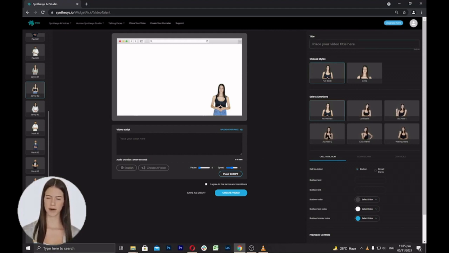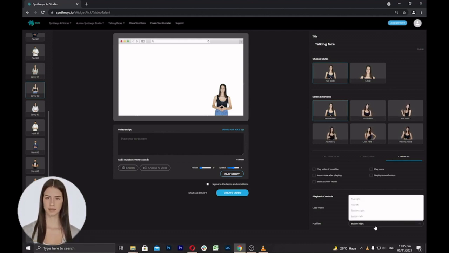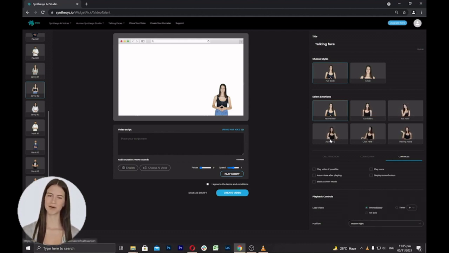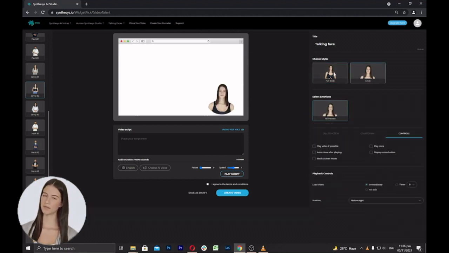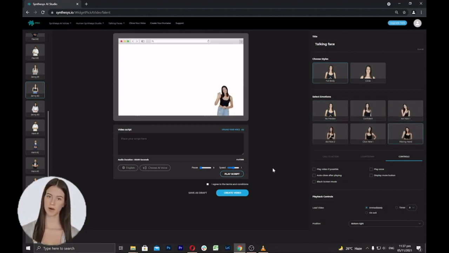Here you can add your desired title for the talking face, and then you can select the style, preview and other settings such as a call to action, countdown, playback options, and position of your Humatar on the screen. Under the Choose Styles area, you can choose for a full body or a circle style Humatar. You can click to see how it will appear on the screen. In the preview area, you can select the emotions or gestures of the Humatars, whether it's confidence, acting, and waving hands.